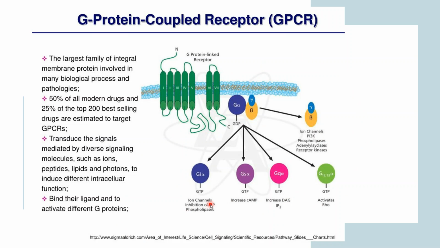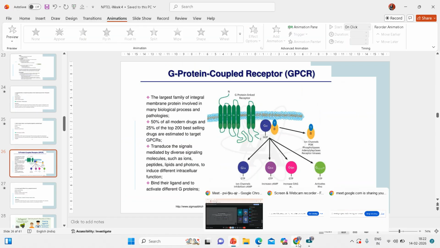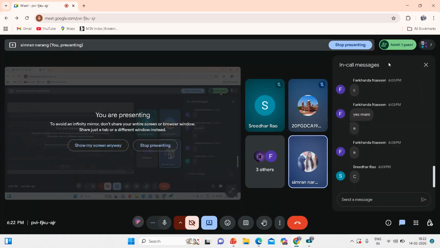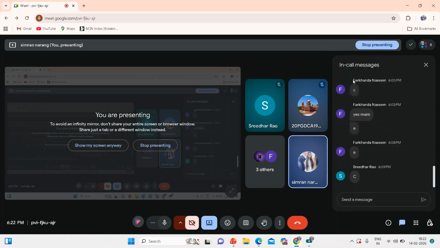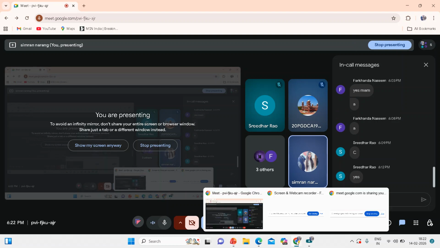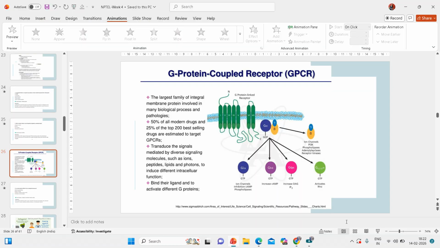This is how they activate the various physiological processes. That is why marketed drugs are targeting these GPCRs. Is it clear to everyone, this part? Okay, if it is clear, then moving forward.